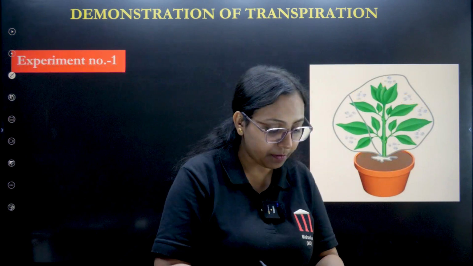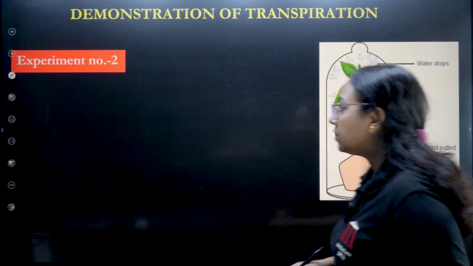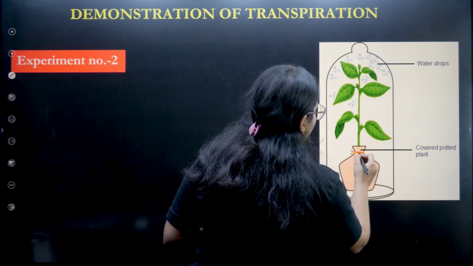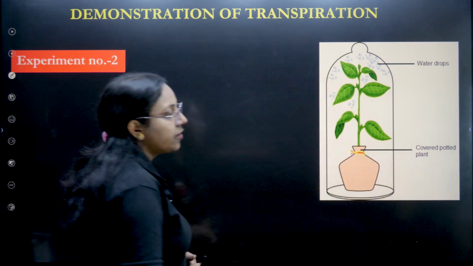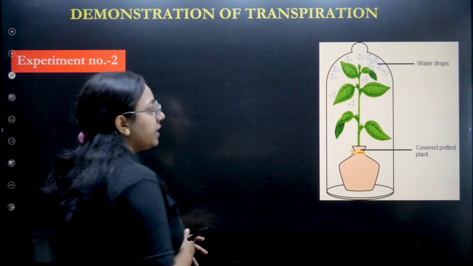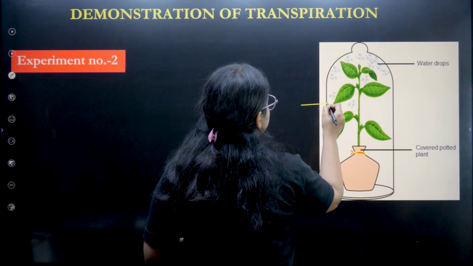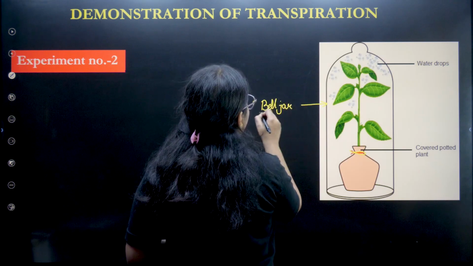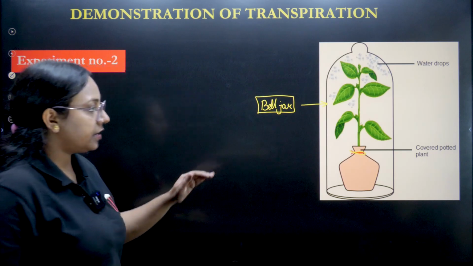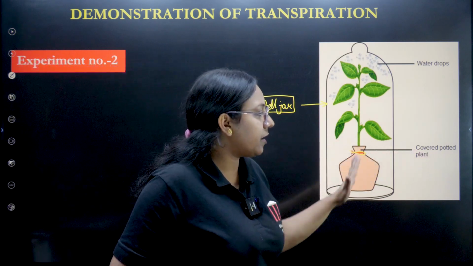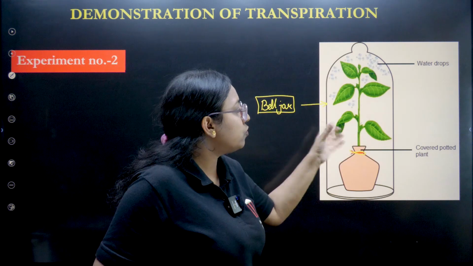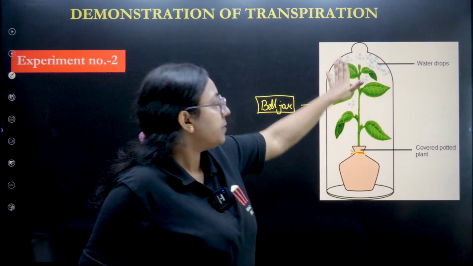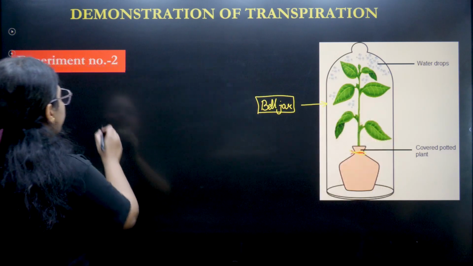Let's do the second experiment. The second experiment has almost the same setup, but here we have tied the whole pot. You see, the whole pot is covered. We have to take a covered potted plant, and then this is a bell jar. So first we need to take a potted plant which is fully covered, and then we have to make it transpire and keep a bell jar on it.